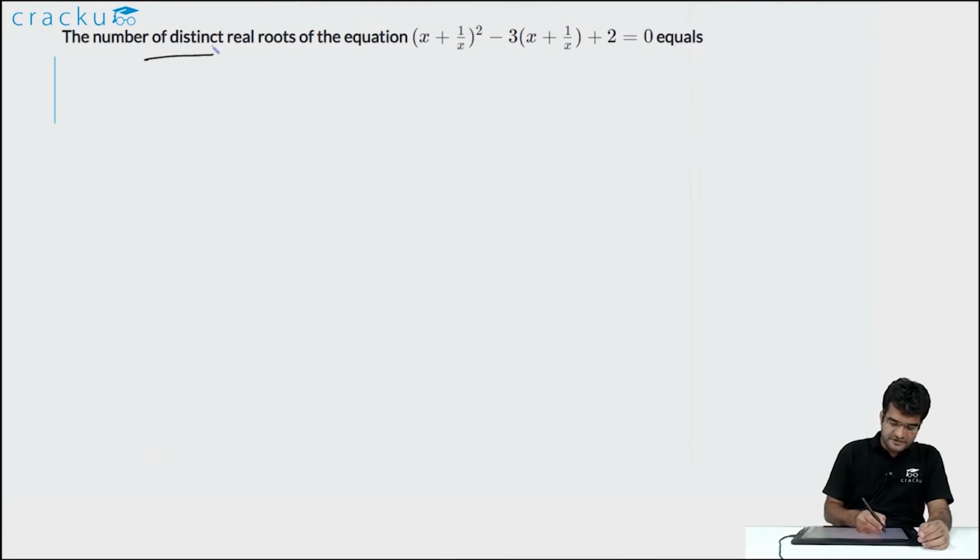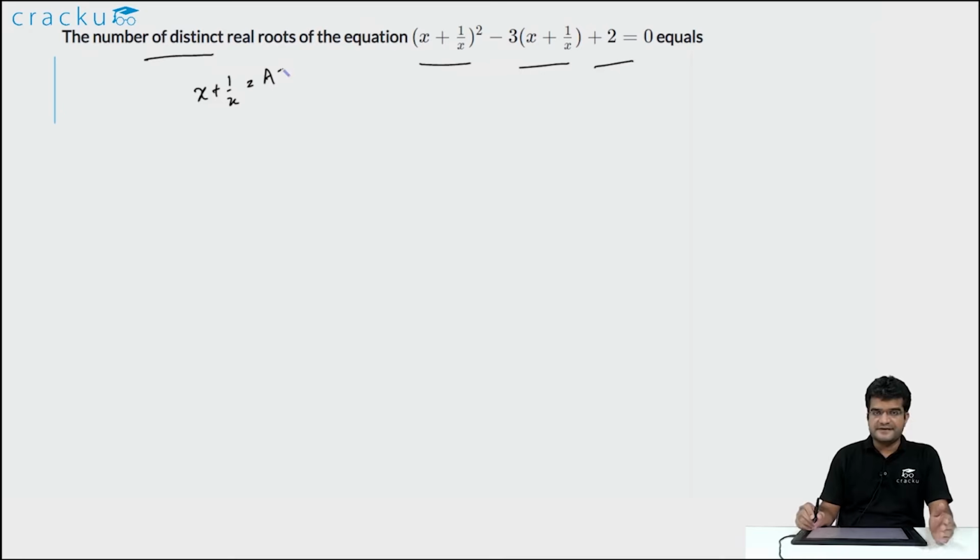In this question, we are asked to find out the number of distinct real roots for the equation (x + 1/x)² − 3(x + 1/x) + 2 = 0. So let us assume that the value of x + 1/x is equal to a. We are told that x and 1/x, both of them are real numbers.